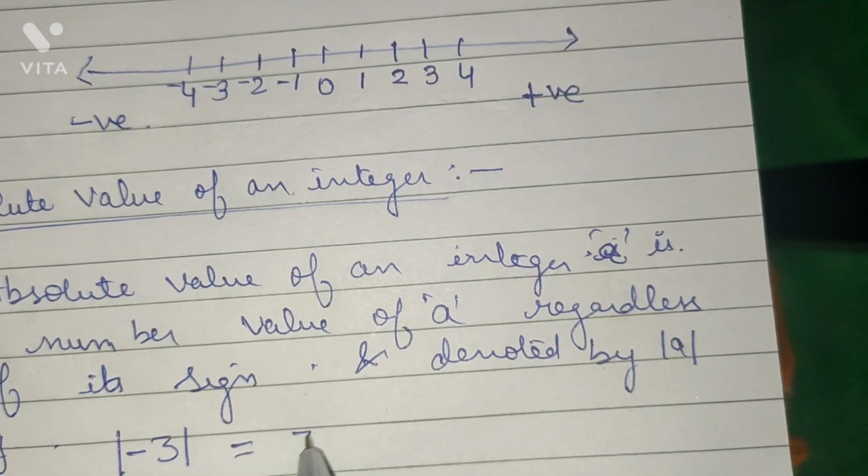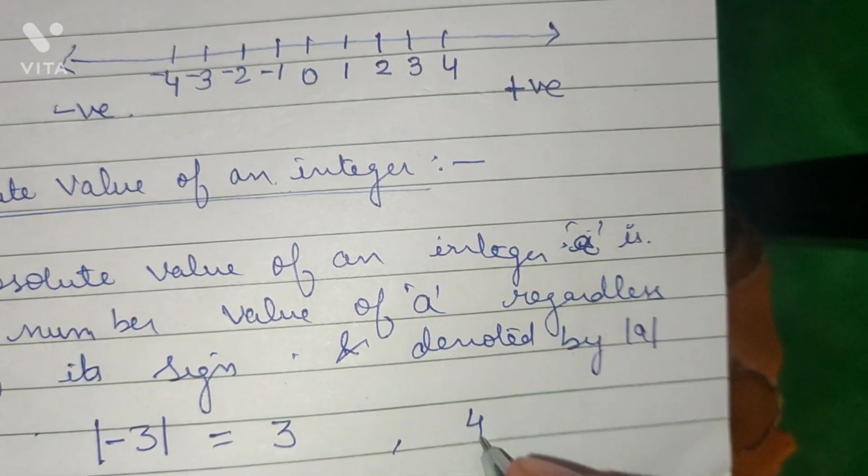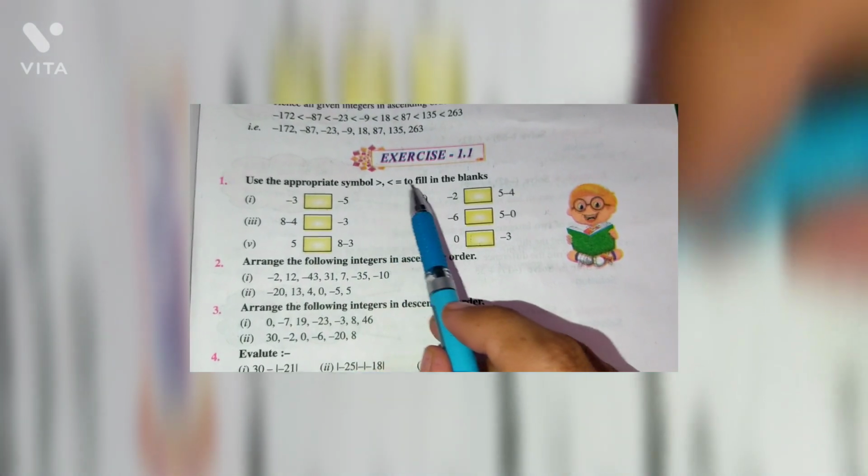So I'm giving you the example -3. The absolute value of -3 is equal to 3, which means we ignore the sign of minus.